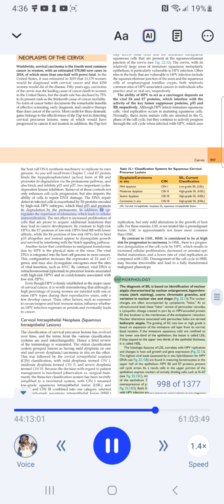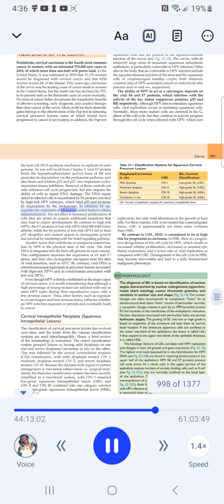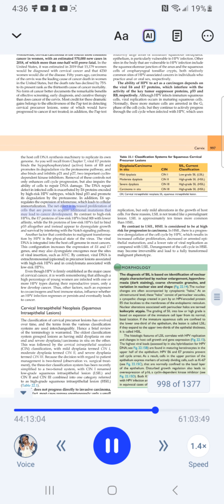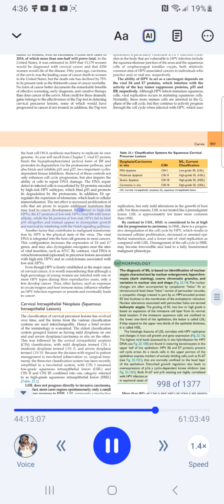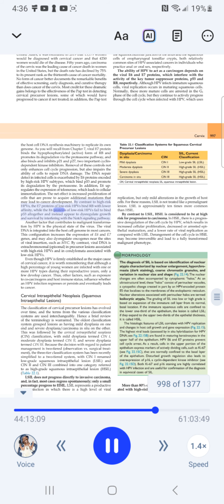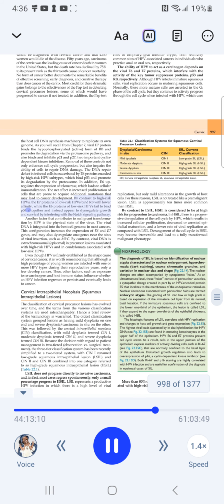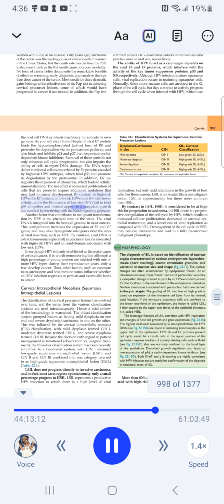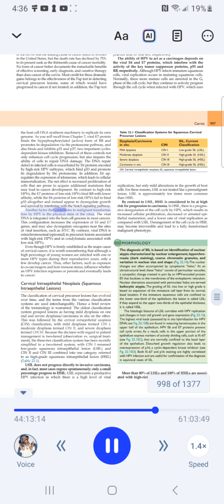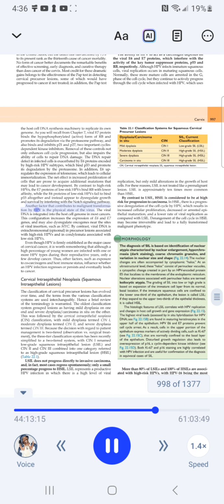In addition, E6 upregulates the expression of telomerase, which leads to cellular immortalization. The net effect is increased proliferation of cells that are prone to acquire additional mutations that may lead to cancer development. By contrast to high-risk HPVs, the E7 proteins of low-risk HPVs bind RB with lower affinity, while the E6 proteins of low-risk HPVs fail to bind p53 altogether and instead appear to dysregulate growth and survival by interfering with the Notch signaling pathway. Another factor that contributes to malignant transformation by HPV is the physical state of the virus.